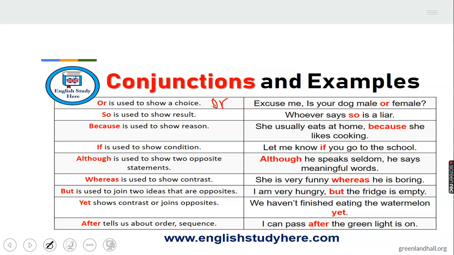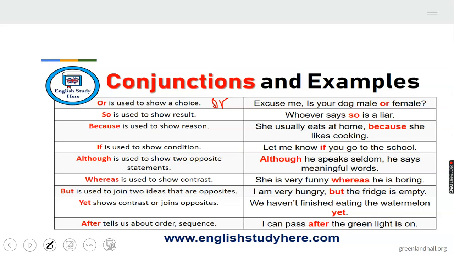Whosoever says so is a liar. Because she usually eats at home because she likes cooking. Let me know if you go to school. Although he speaks seldom, he says meaningful words. Whereas she is very funny, he is boring. But I am very hungry, but the fridge is empty.